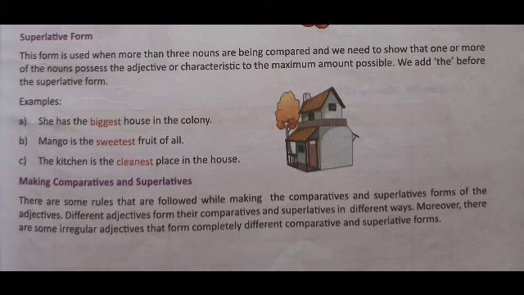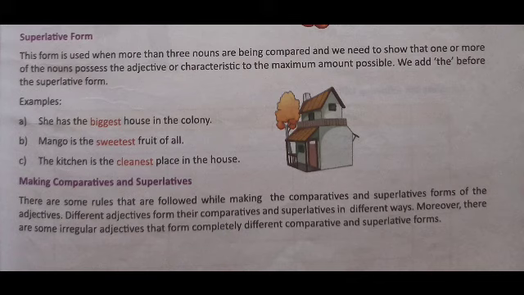We add the before the superlative form. It is very important, children. We should add the article the before the superlative form.